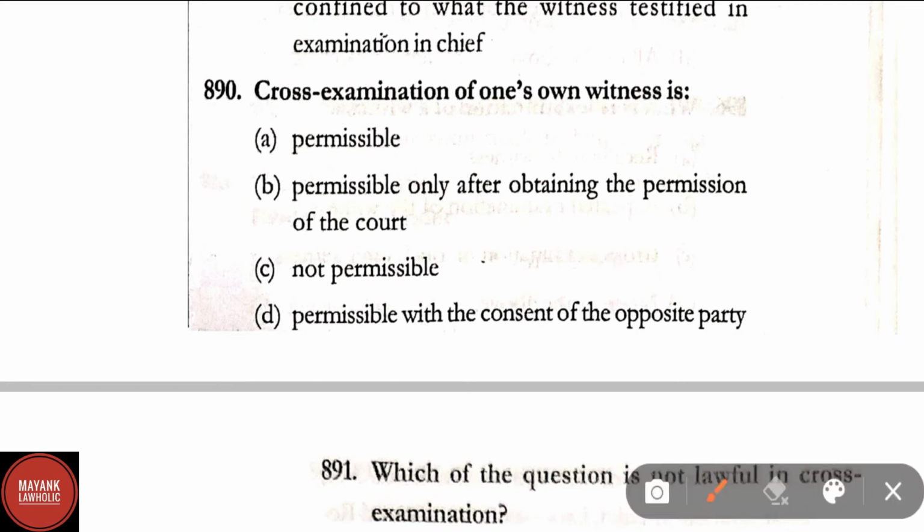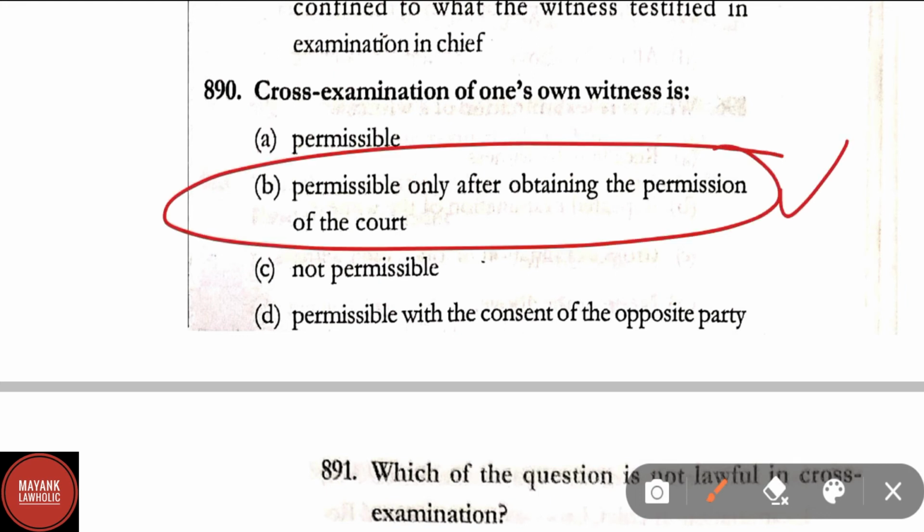Question number 890. Cross-examination of one's own witness is permissible only after obtaining the permission of the court, or not permissible with the consent of the opposite party. Here the correct answer is option B. Permissible only after obtaining the permission of the court.